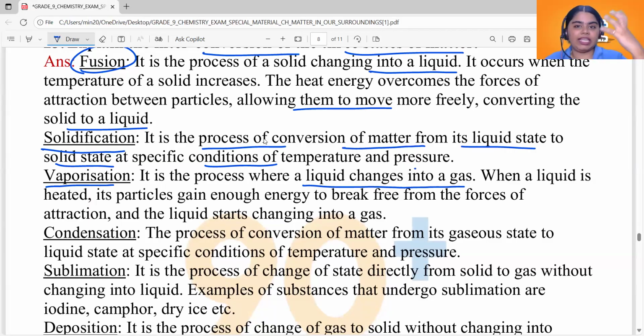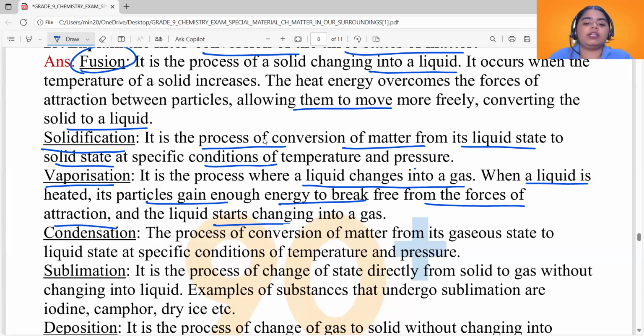And what is this heat doing for our liquids? What is this heat applied for? It is used to break free from the force of attraction between the particles of liquid to get converted into gas. Okay, when a liquid is heated, its particles gain enough energy to break free from the forces of attraction, and the liquid starts changing into gas in the case of vaporization, at a particular temperature called the boiling point.